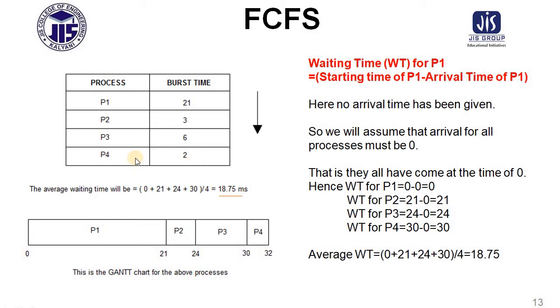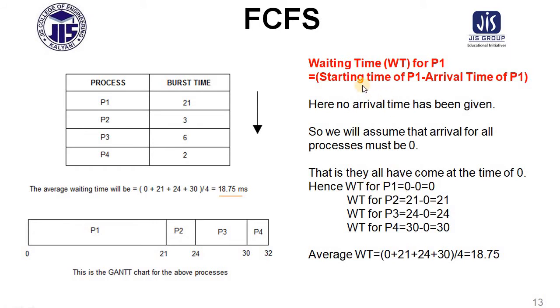Similarly, process 4's execution time is 2. So process 4 will enter the system at the time of 30. After 2 seconds or 2 units of time, it will release from the system. So in this manner, we have to calculate the waiting time for P1.